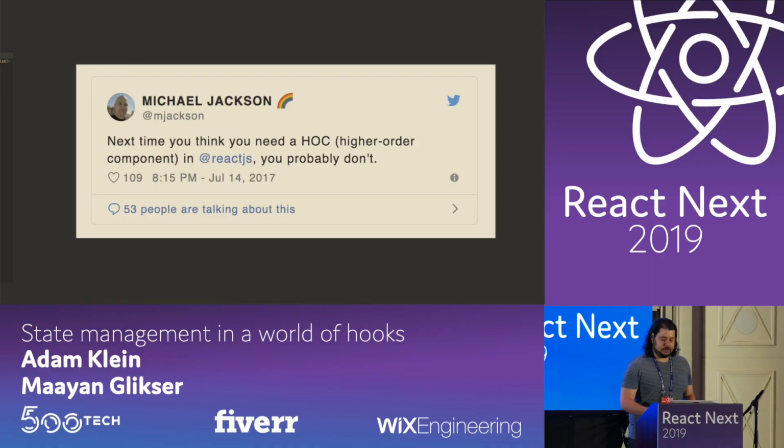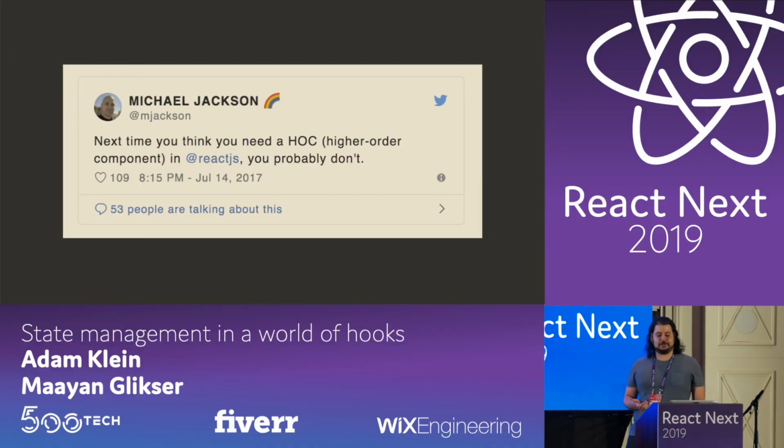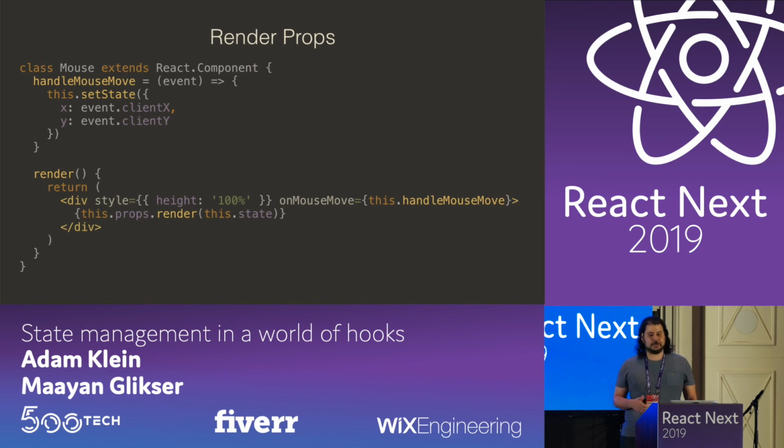Because we still didn't have a good solution, the community started looking out, how can we solve this better? Michael Jackson posted a tweet which inflated a large debate, which actually created a new paradigm we use today, called render props. With render props, we just write components that accept a function that we call with our data.